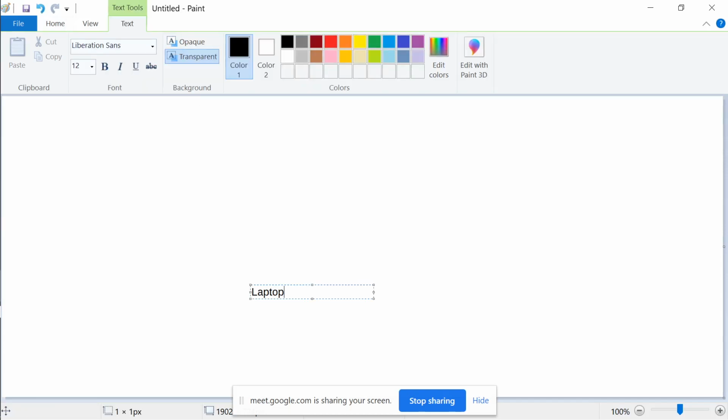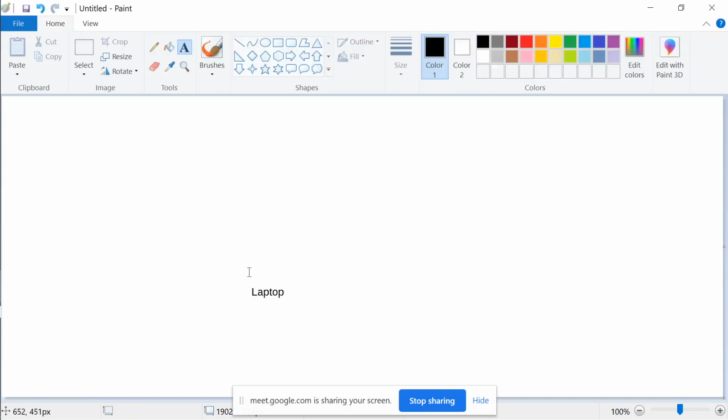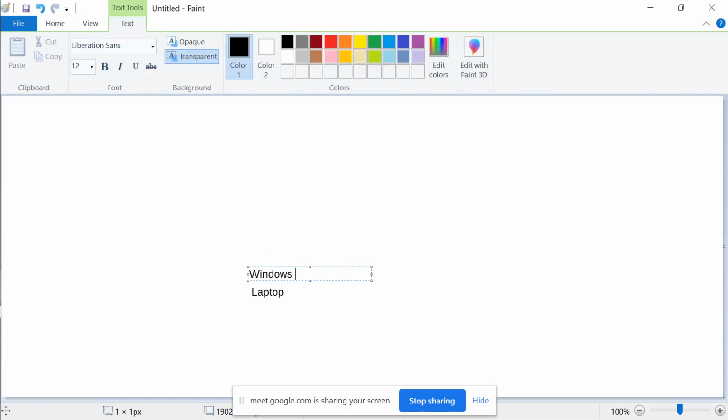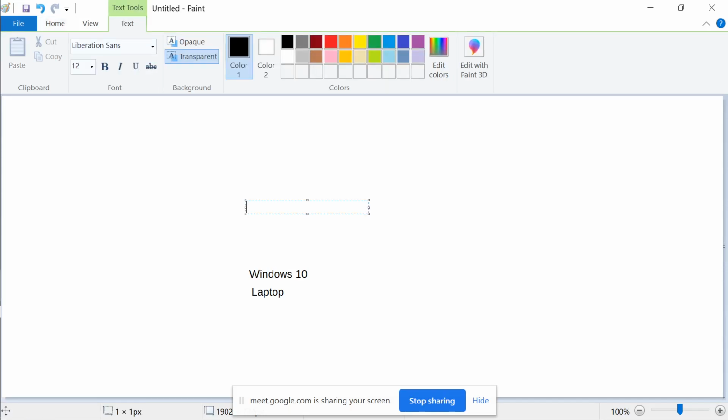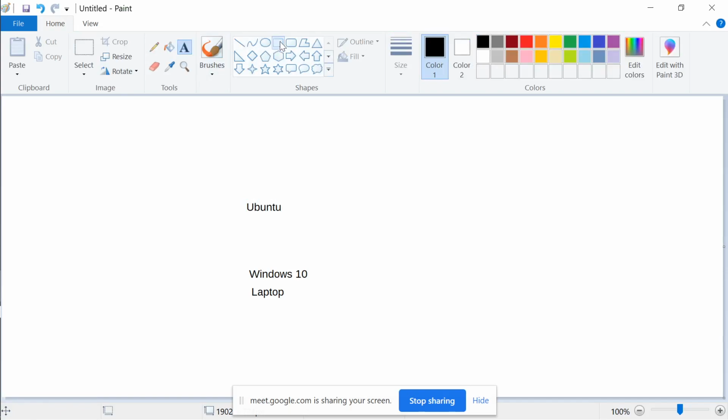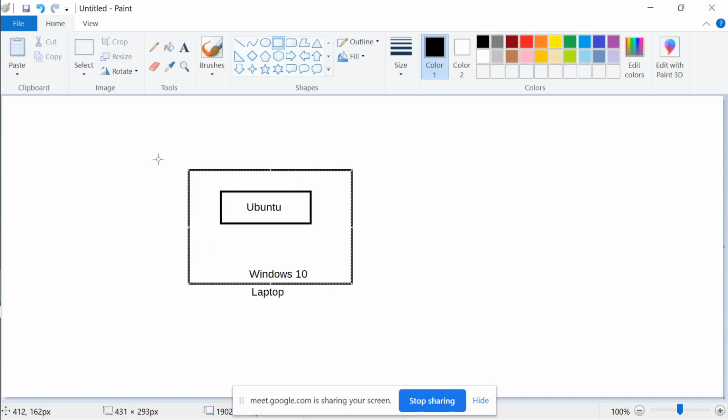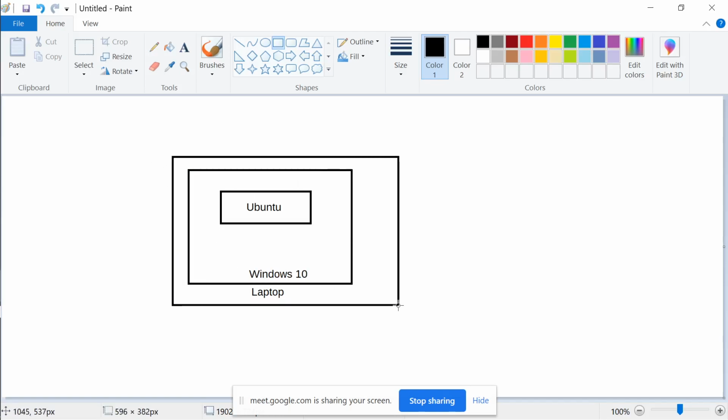This is your laptop, let's say. On top of this, your Windows operating system was installed. I had Windows 10, so Windows 10 is running over here. This is what you're using. Then I installed an app, Ubuntu, on top of this. So basically, I had Ubuntu installed in Windows 10, and Windows 10 was installed on a laptop.